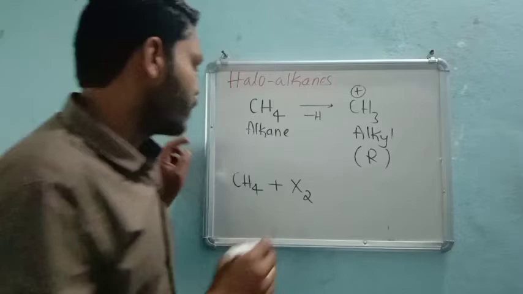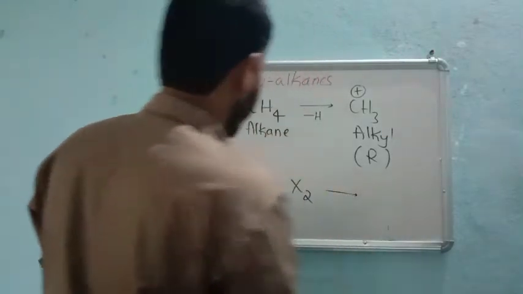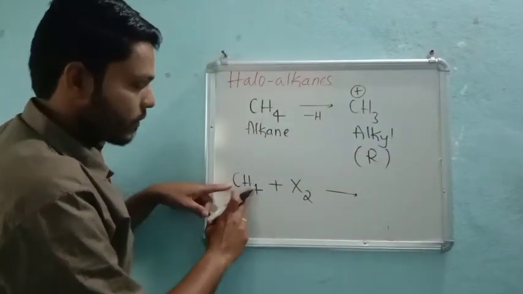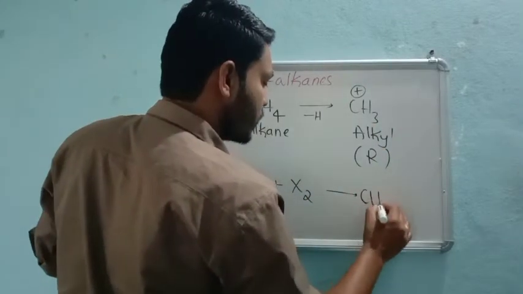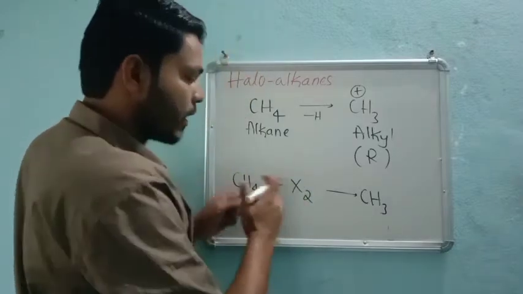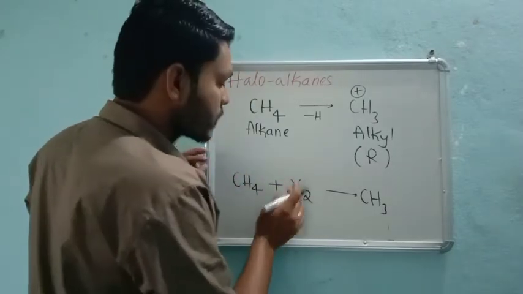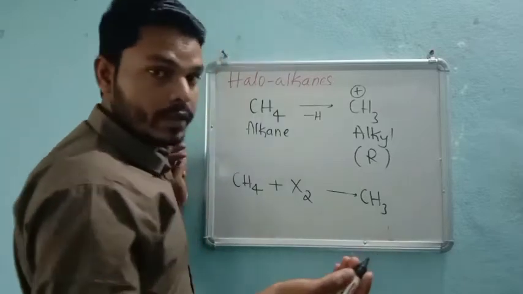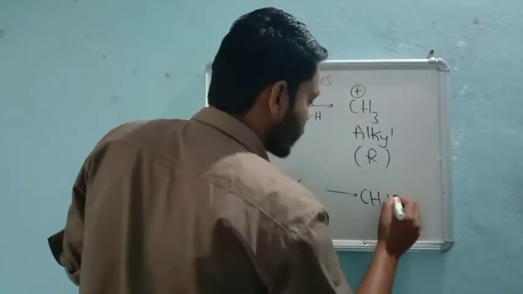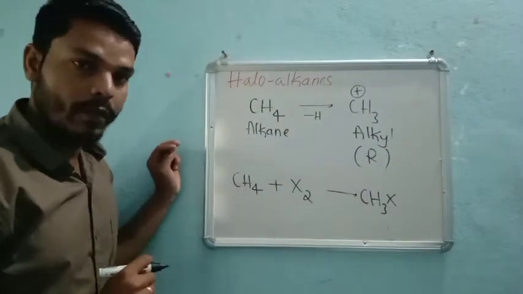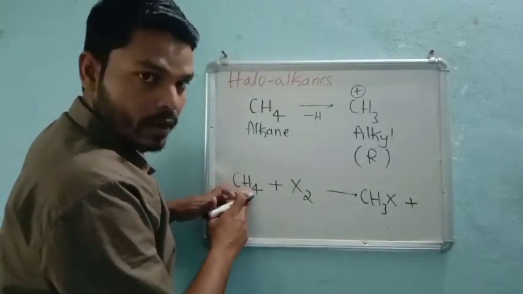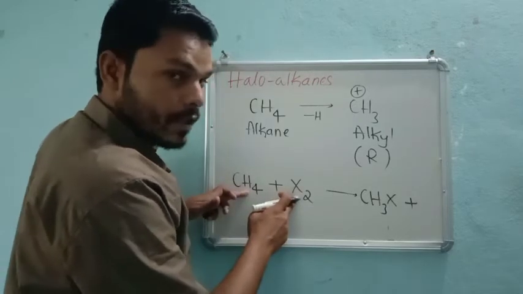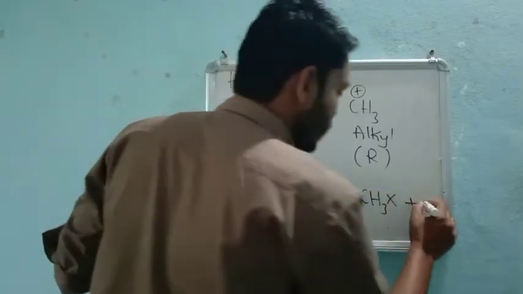So now with X2, from CH4 we need to convert to CH3, which becomes plus, and the X is always negative charge. Now one X will come with the CH3, and one hydrogen we have removed from the alkane, and one X is left with us, so thus it will form HX, right?